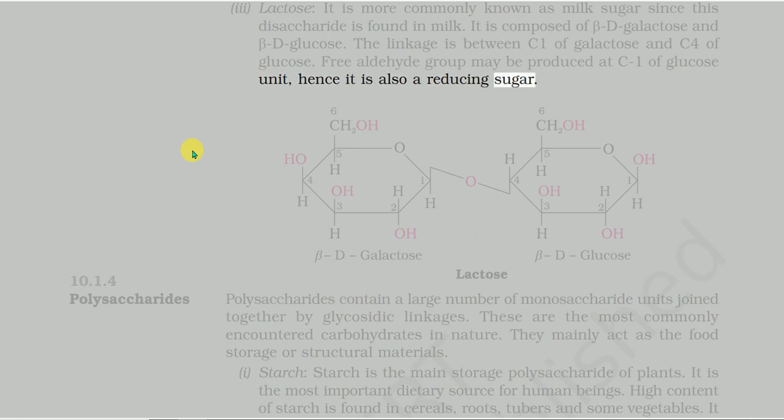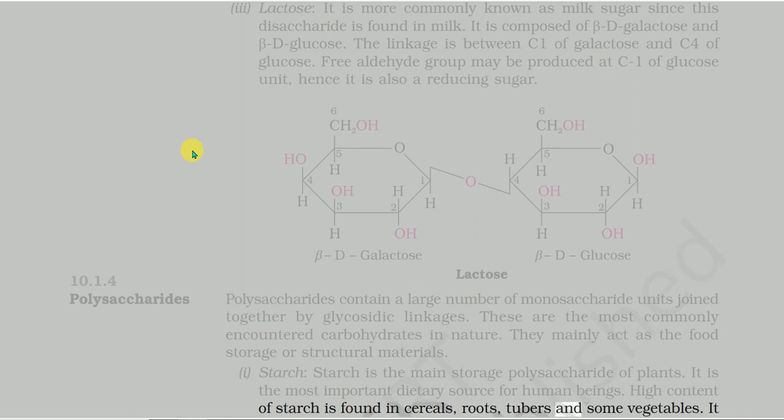Polysaccharides contain a large number of monosaccharide units joined together by glycosidic linkages. These are the most commonly encountered carbohydrates in nature. They mainly act as food storage or structural materials. Starch. Starch is the main storage polysaccharide of plants. It is the most important dietary source for human beings. A high content of starch is found in cereals, roots, tubers and some vegetables.